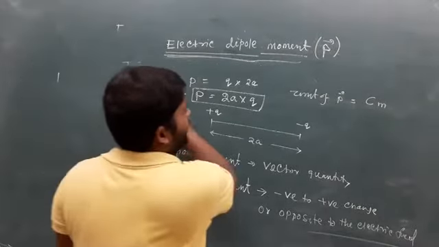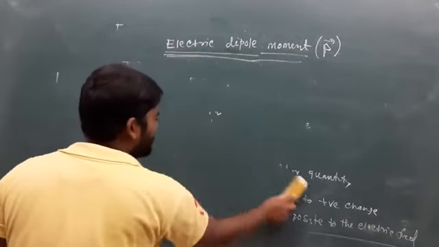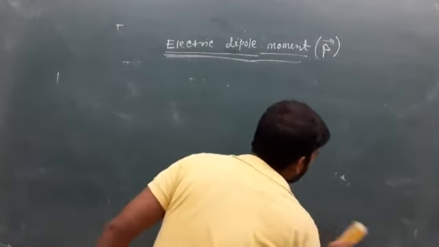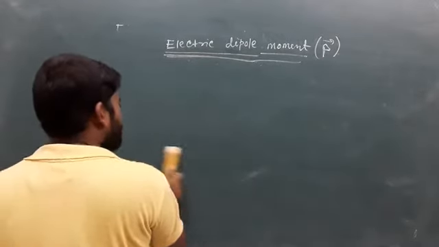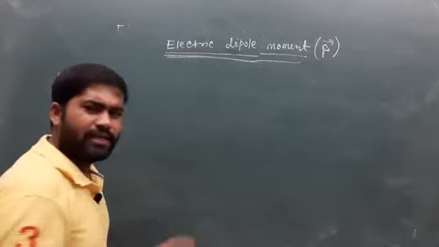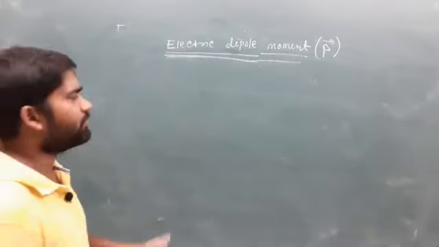Now, in case of an electric dipole, there are two different things we have to remember: one is the axial line and another is the equatorial line.